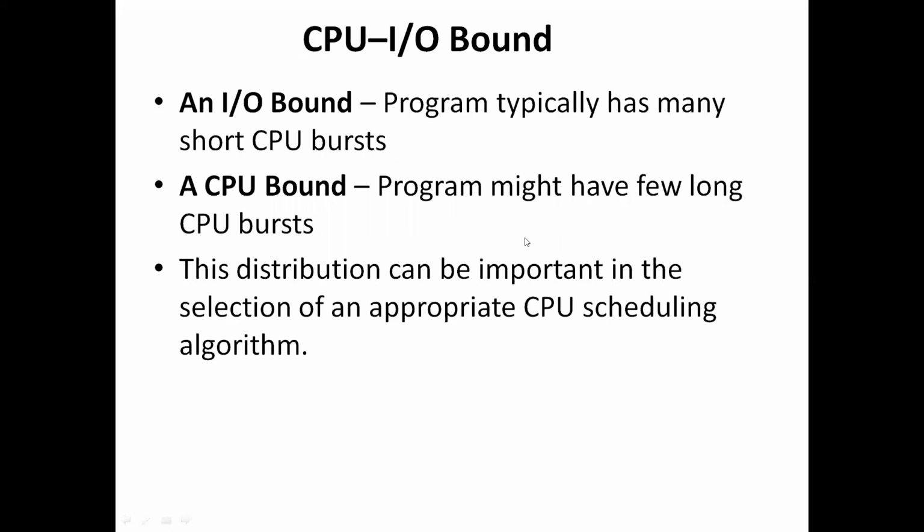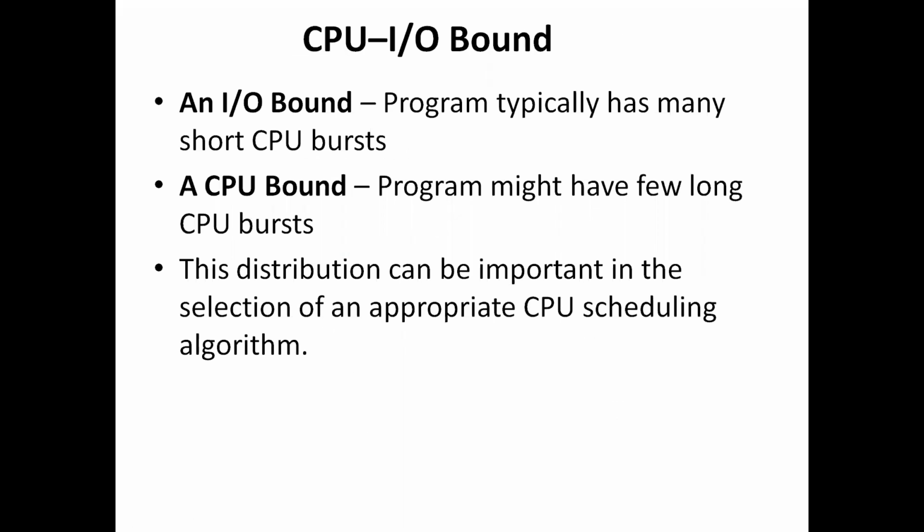Okay, next we'll see CPU bound and IO bound. What is IO bound? An IO bound program typically has many short CPU bursts. Here, an IO bound program consists of more IO instructions, that means more IO bursts. That program is called an IO bound program.